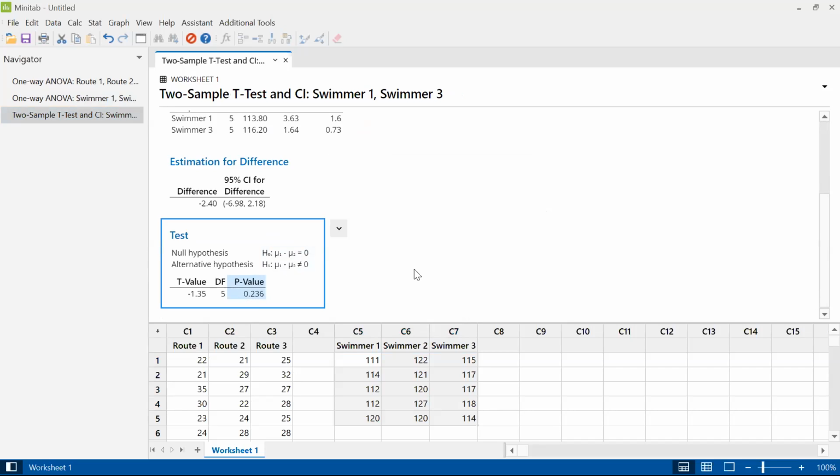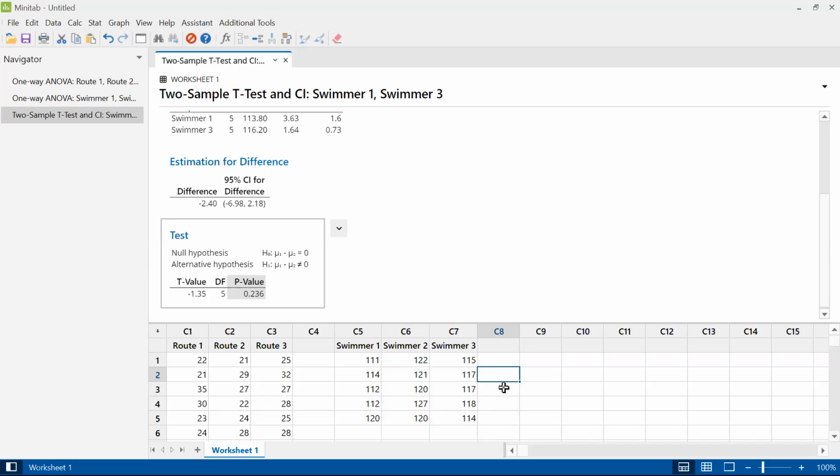That means that I don't have enough evidence that there's a difference between swimmer 1 and swimmer 3. As far as I know, it's possible that they're still equal, and swimmer 1 just happened to crank out a couple good runs, but on average they're no better than swimmer 3. So in order to decide, I would have to basically have them do a few more swims as some kind of tiebreaker until we could distinguish which one was actually faster.